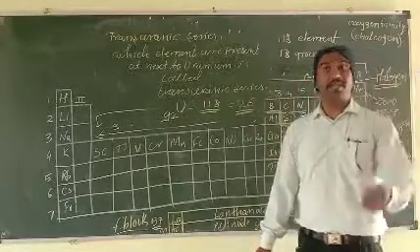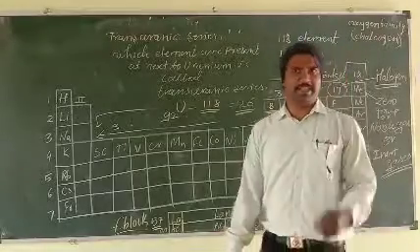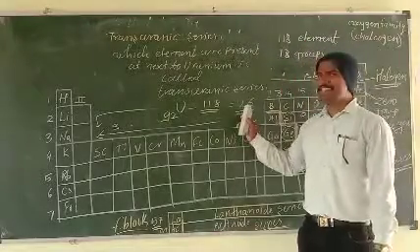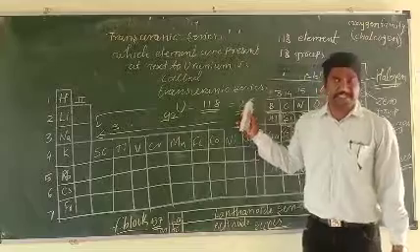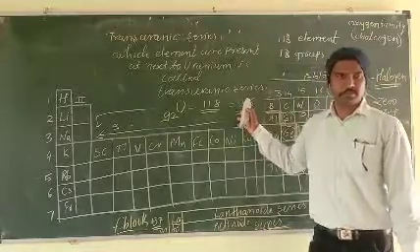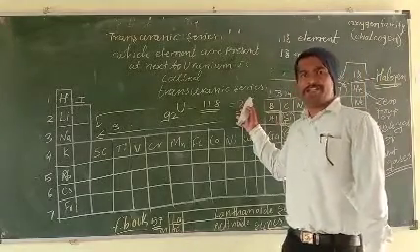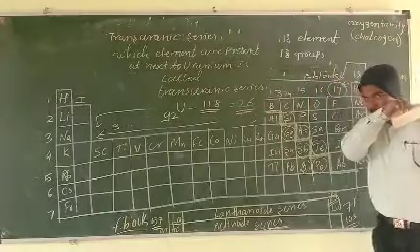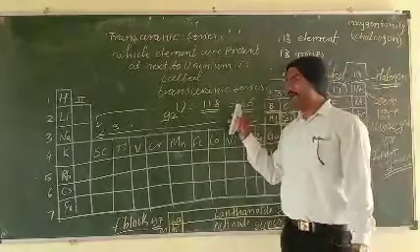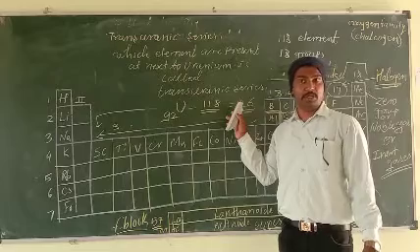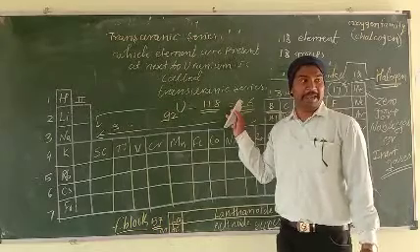There is also another name for the transuranic series. All these elements are artificial elements, also called man-made. Man-made means what?